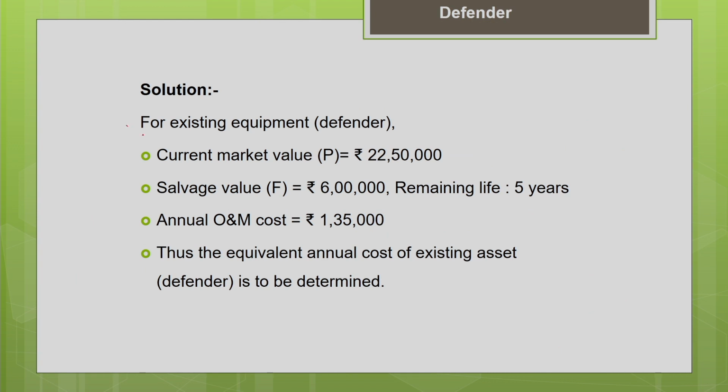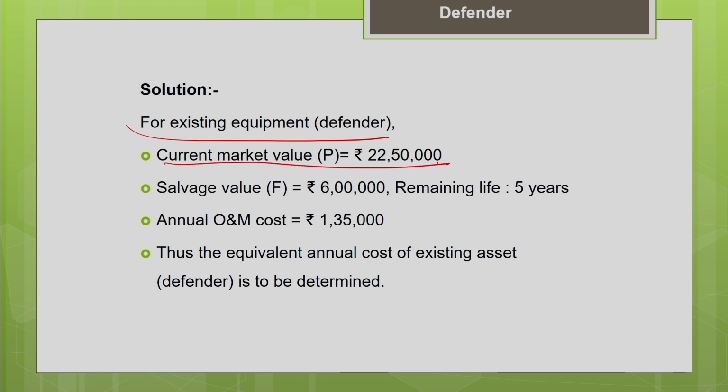Now for the existing equipment, that is the Defender, what is relevant, or what is to be considered in the replacement analysis? Let us see that. Current market value is 22 lakh 50,000. This is the first cost of your Defender. This is what we are going to consider: the current trade-in value of the machine in the market.